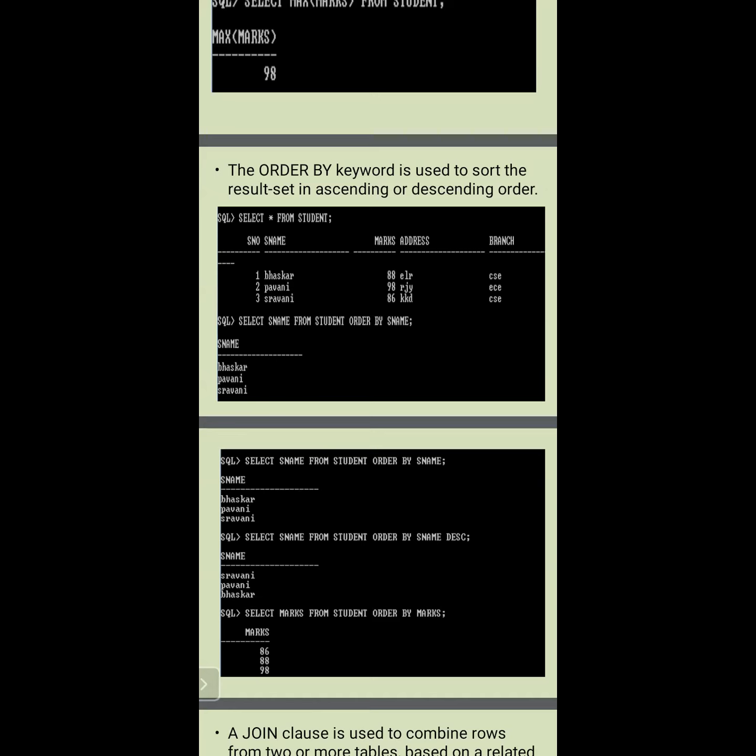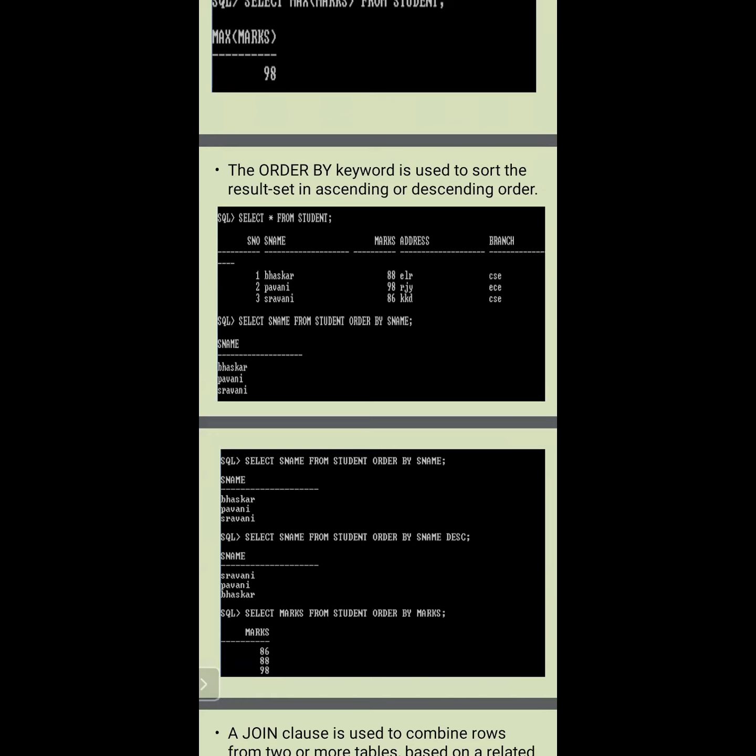In this table we consider only 3 tuples, so maybe we are not able to identify it clearly. But even though a table has so many rows, we can easily perform the ascending order.